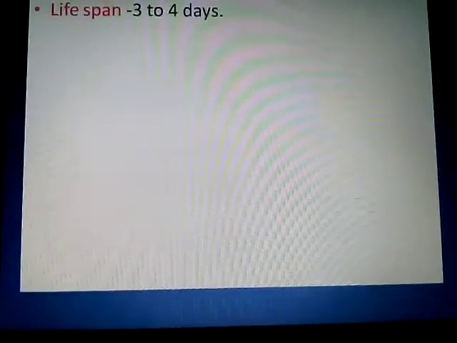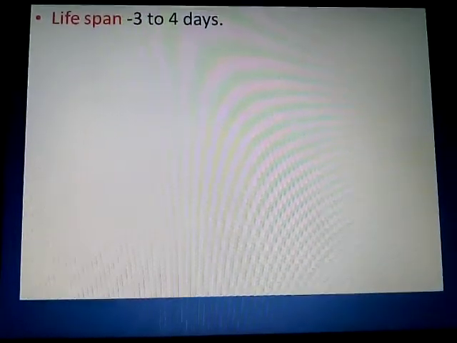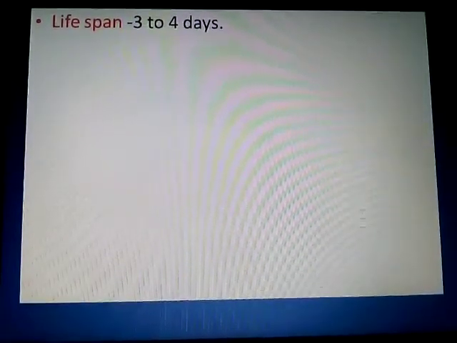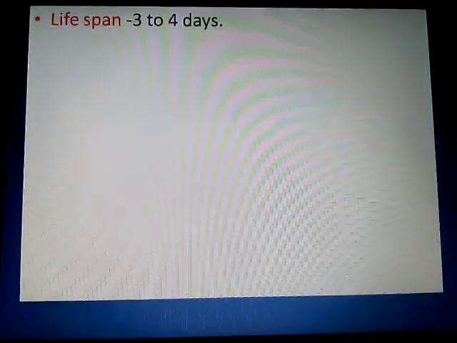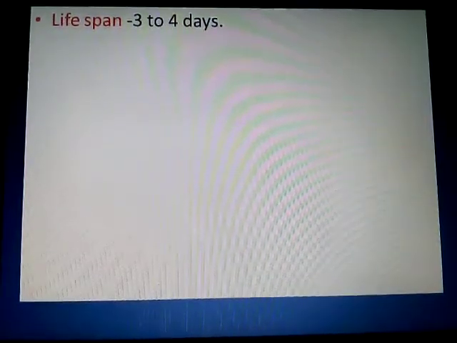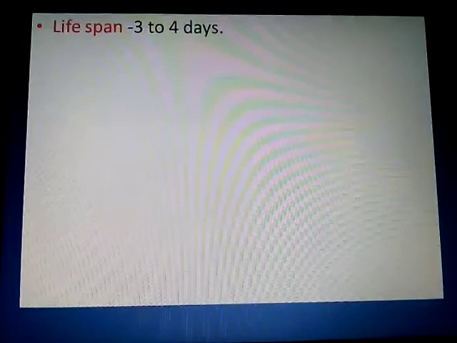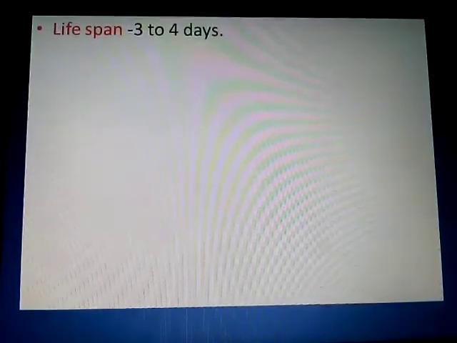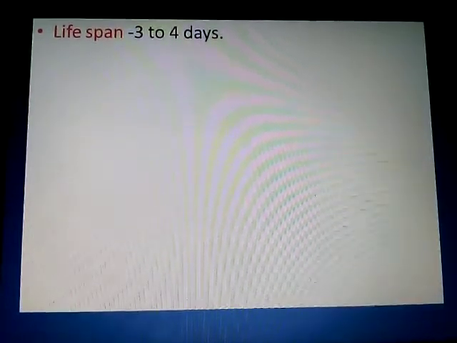Now the lifespan of WBC is only 3 to 4 days, and RBC, which we have discussed, is about 120 days in circulating blood.